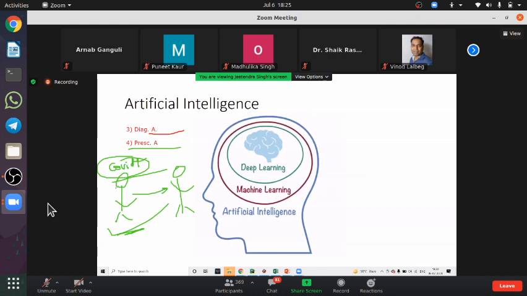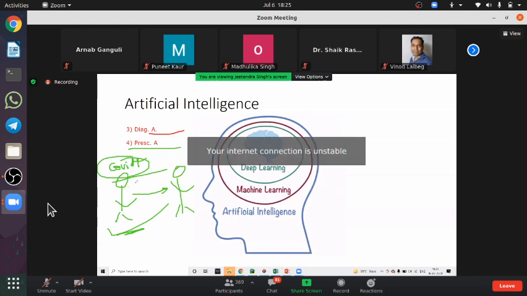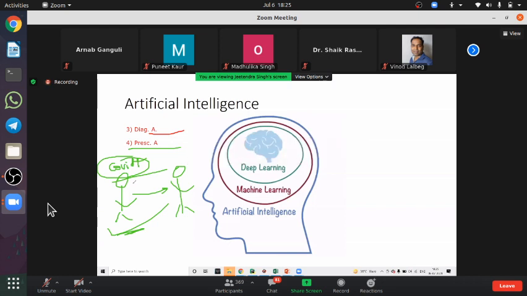All right. The doctor will provide some prescription, some medicines. The doctor will prescribe what this person should do so that this person gets rid of this problem. So this time the doctor is prescribing a solution to the patient. That is prescriptive analytics. Now let me explain from the industrial point of view.